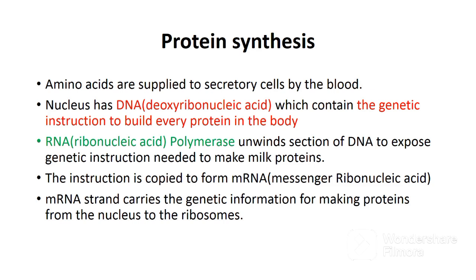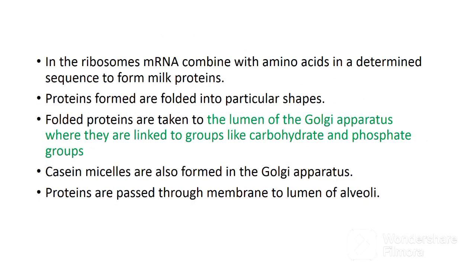After unwinding, the instruction is copied to form messenger ribonucleic acid. The messenger ribonucleic acid strand carries the genetic information for making proteins from the nucleus to the ribosomes. In the ribosomes, messenger ribonucleic acid combines with amino acids in a determined sequence to form milk proteins. Proteins formed are folded into particular shapes. Remember, proteins can be in spherical or round shapes.